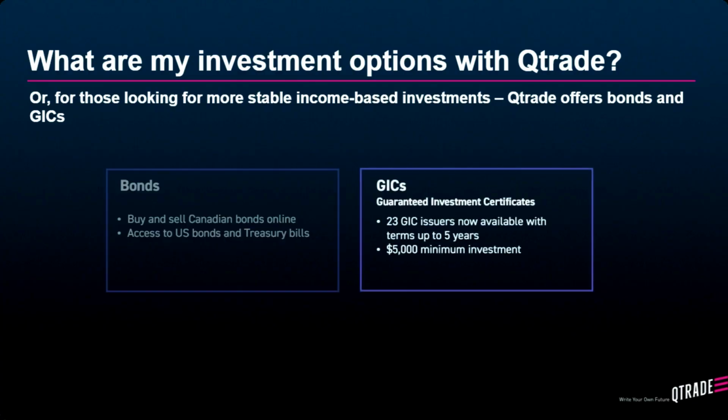All right, next, if you're interested in GICs, we have those available as well. We've been continually adding to our GIC availability. We now offer GICs from 23 different issuers, and you can start investing with a minimum of $5,000, where the terms are 1 to 5 years.